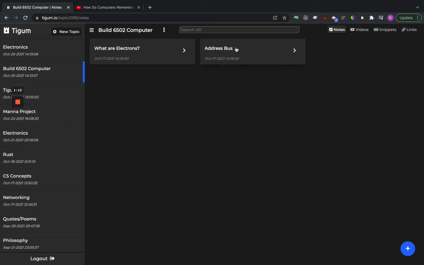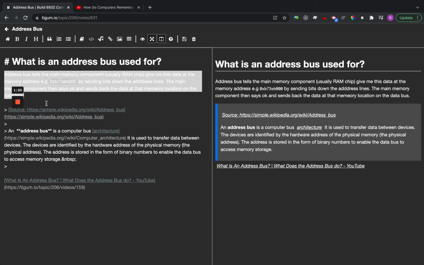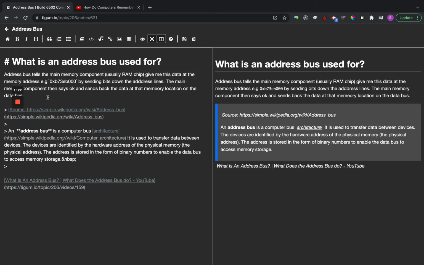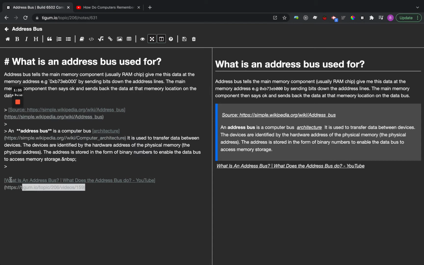Here are two notes I have. The first one is on address buses. You can see here we just have a definition of what an address bus is used for. I've written this in my own words, so I have a good idea of how this works for myself. But you can see there are two other things down here, and this is a snippet and then a link to a video that I collected.